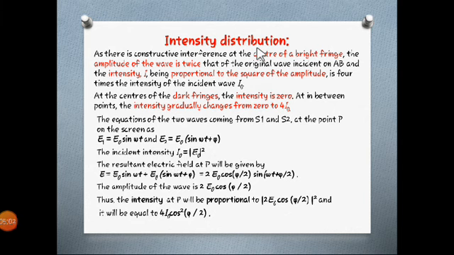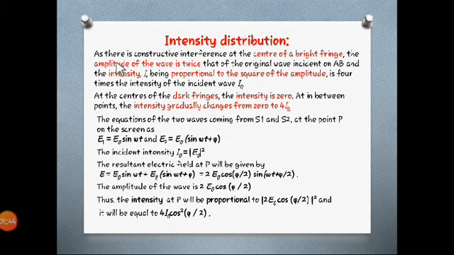As the word itself says, intensity distribution means there should be a distribution of intensity, but where? As we have seen in the geometrical diagram, S1 and S2 are the two slits, and the light wave moving forward from S1 and S2 reaches a single point. We are going to consider a single point at which either a bright point or a dark point is forming. And at that point, what will be the intensity when bright is forming and when dark is forming? That is what we are going to describe in this derivation. Alright, so let's move towards it.